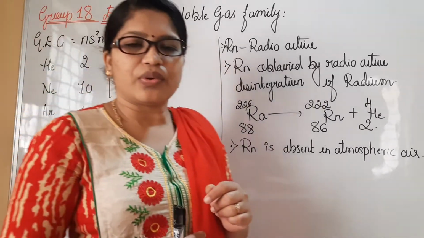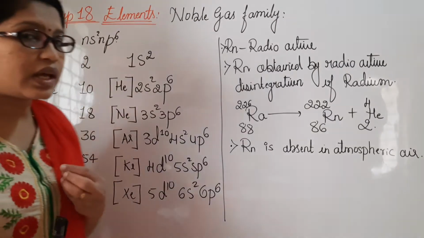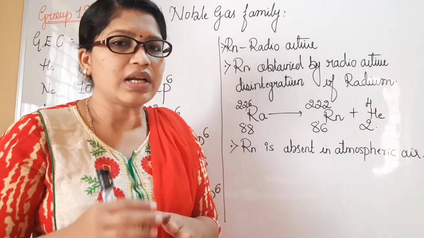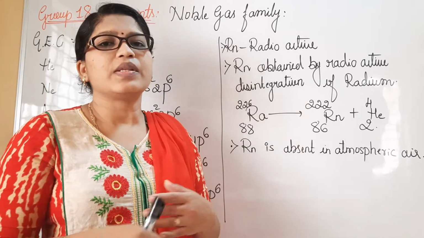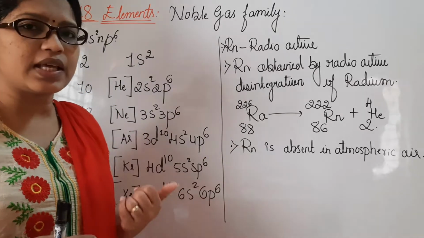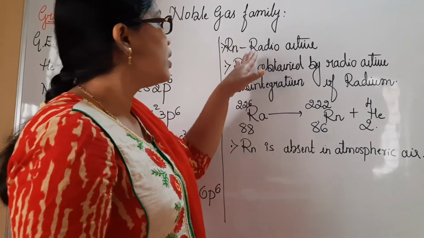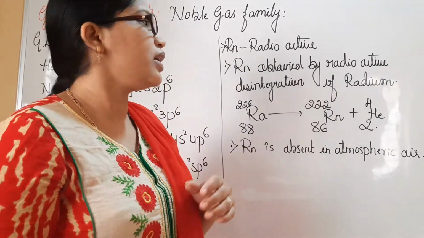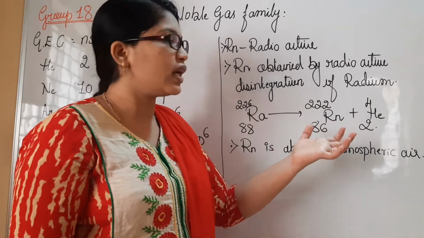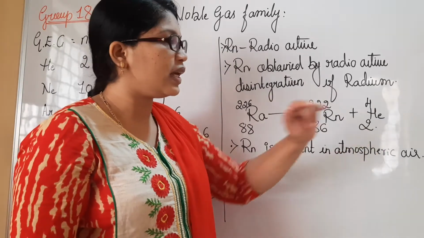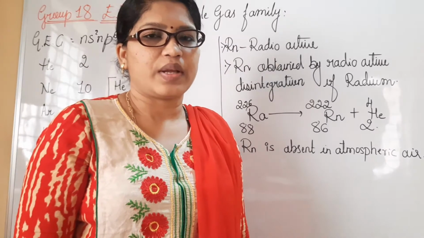One more thing I have to tell you regarding radon, the last element of group 18, which is radioactive in nature. It is generally not available free in space. It is absent in our air, but it is radioactive in nature. How is it synthesized? Radon is radioactive and is synthesized by the disintegration of radium. When radium undergoes disintegration, we obtain radon, plus helium gas is also obtained. That is, radon is absent in atmospheric air.